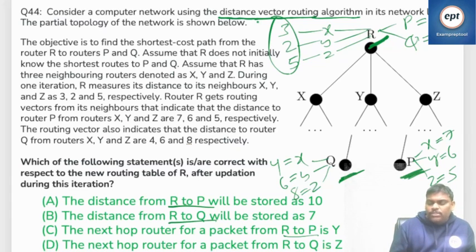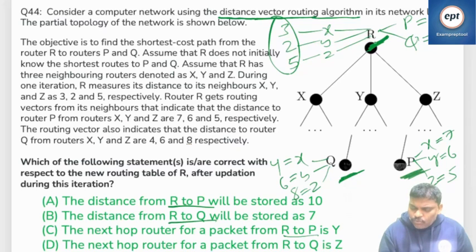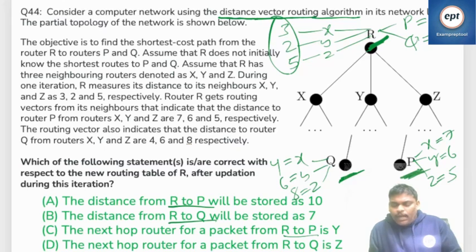R to Y how much? R to Z how much? And so on. Now see, everyone, be careful. To go from R, all the information came to R, right? To go from R to P, how many ways are there? I want to go from R to P. How many ways are there?